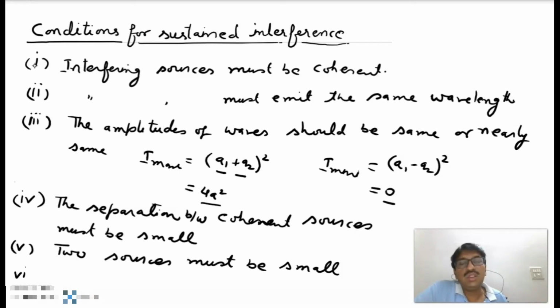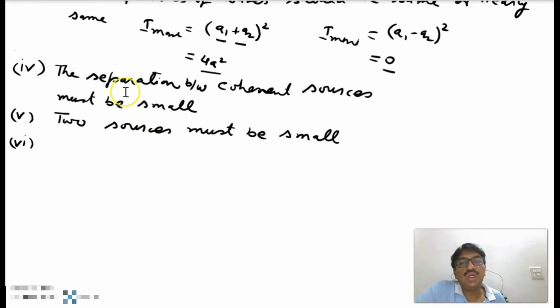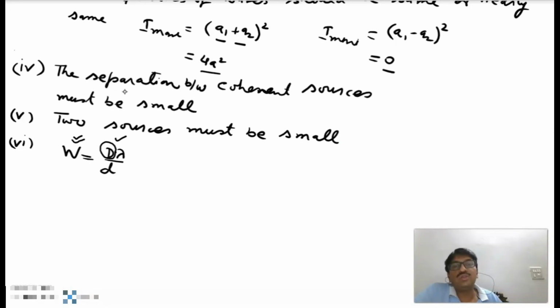And the sixth condition: the distance between source and screen should be large. We know that fringe width is capital D lambda upon small d, and the separation between source and screen is represented by capital D. If capital D is large, then fringe width will be large. So we require a large separation between source and screen.